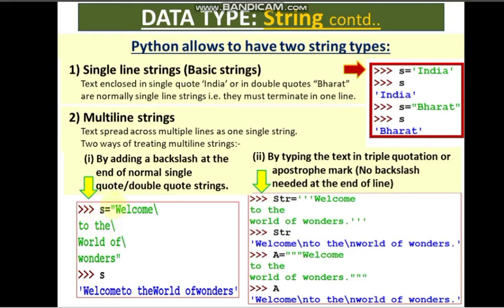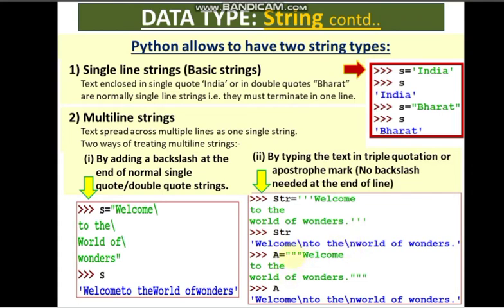So you can write like this. So when you are printing, it is printing welcome to the world of wonders. So it is not printing the slash, and just after the slash, whatever is the character, it is attaching it. Similarly, the string over here uses triple quotation. If you write something in triple quotation, it will show you the output, but slash n is the character for new line, so that will be printed. Slash n is the extra character, the escape sequence, which denotes the new line character.